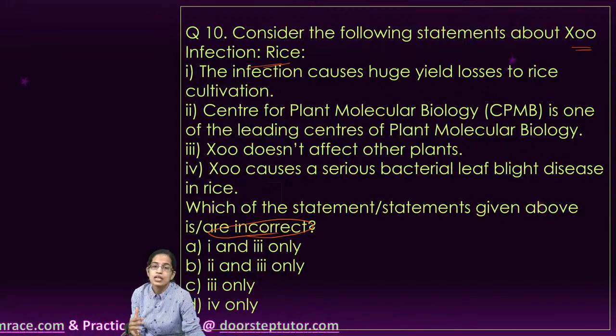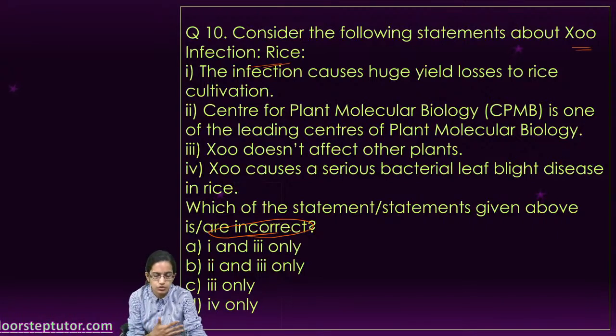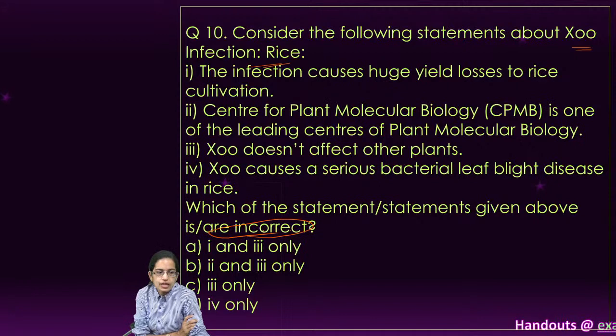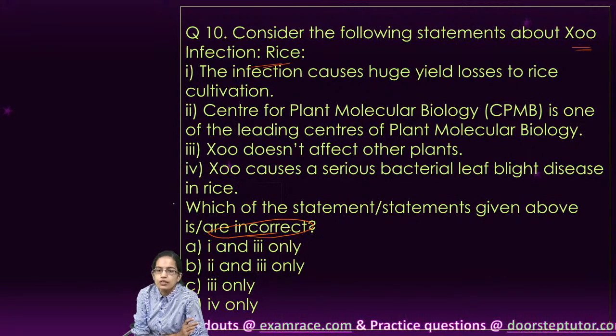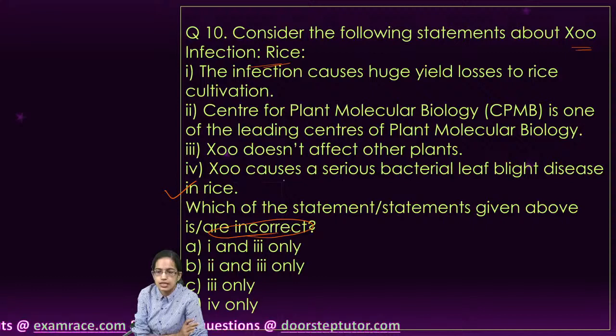gram-negative bacteria. If you want to understand more on gram-negative and gram-positive bacteria, we have covered those in a separate lecture on YouTube Doorstep Tutor. So you can refer to that. Now, Xoo once started, I already have a lot of correct answers. Great. It causes serious bacterial leaf blight disease in rice, so it affects the leaves of the rice plant.